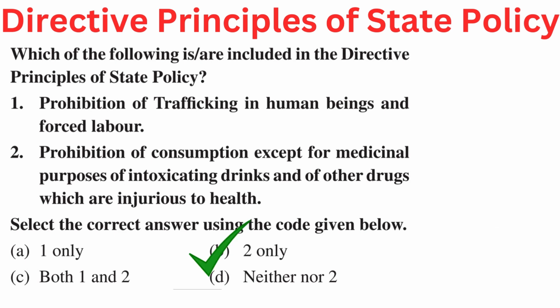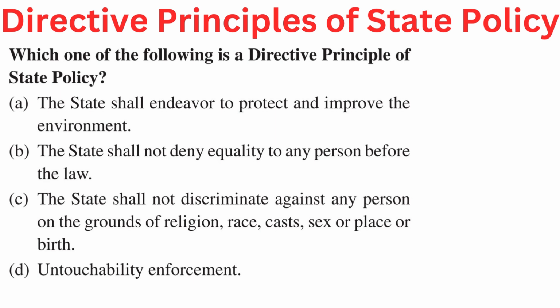Right answer is B. 2 only. Prohibition of consumption except for medicinal purposes of intoxicating drinks and of other drugs which are injurious to health. Your question is, which one of the following is a directive principle of state policy? Your options are A. The state shall endeavor to protect and improve the environment. B. The state shall not deny equality to any person before the law. C. The state shall not discriminate against any person on the grounds of religion, race, caste, sex, or place of birth. Or D. Untouchability enforcement.